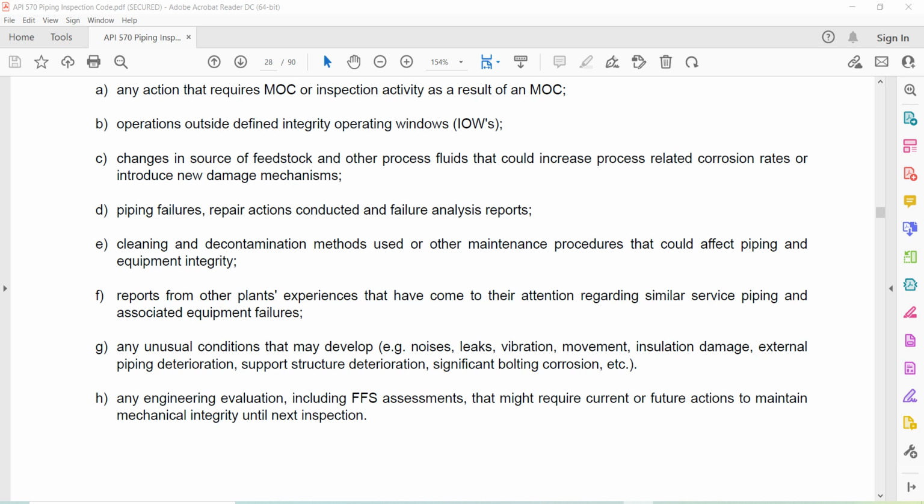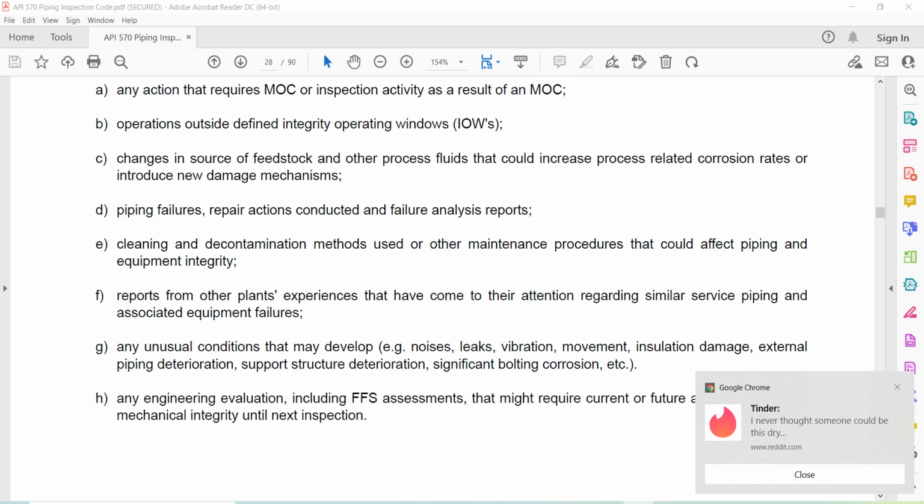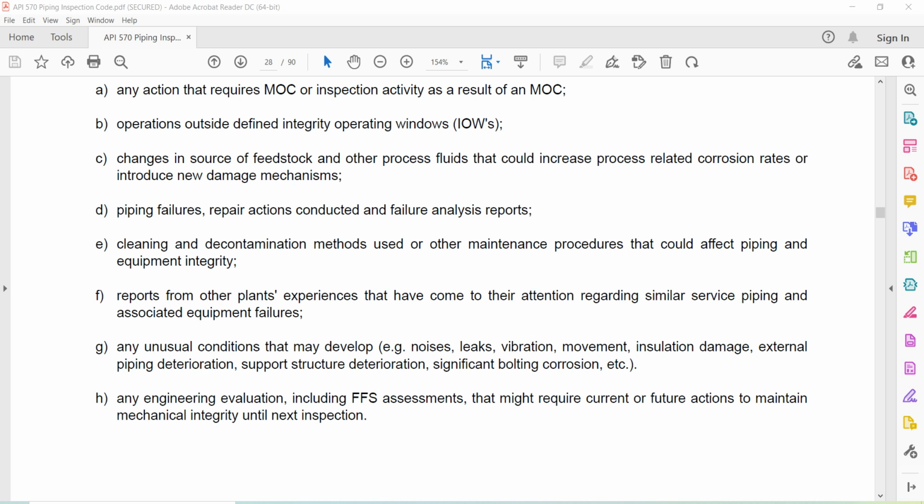Any unusual condition that may develop: noise, leaks, vibrations, movement, insulation damage, external piping deterioration, support structure deterioration, significant bowing, corrosion. Any engineering evaluation, including FFS assessments, that might require current or future actions to maintain mechanical integrity until the next inspection.